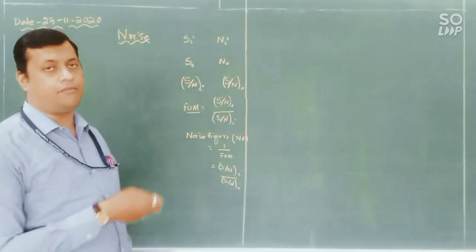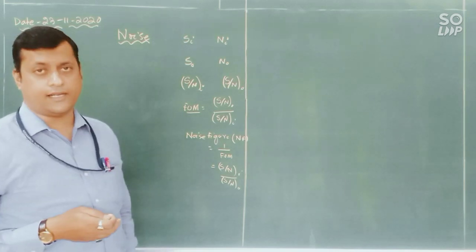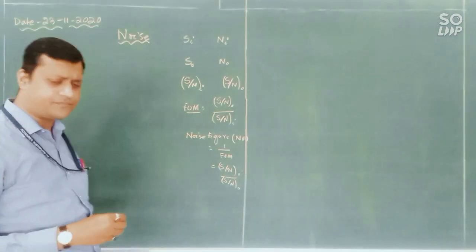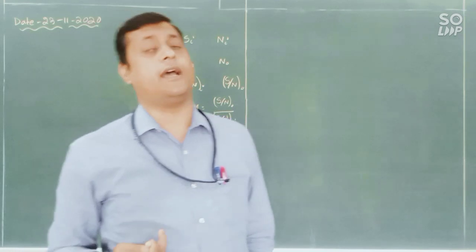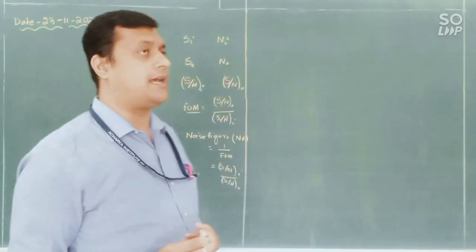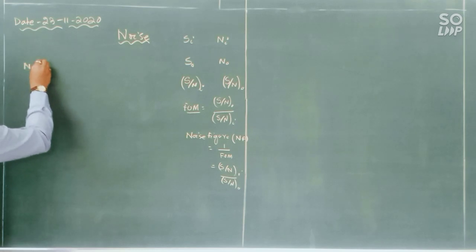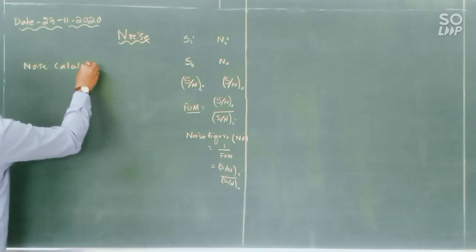So these are the fundamental components for each and every modulation technique through which we can measure the effect of noise. For that again we have to consider certain assumptions for a noise calculation model.